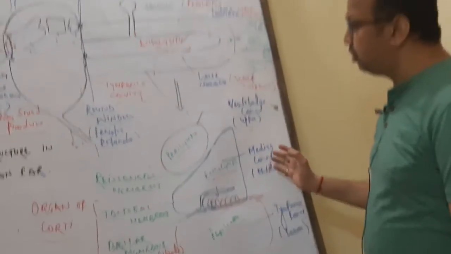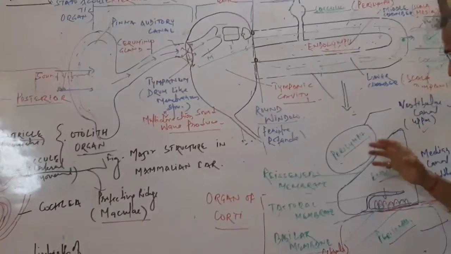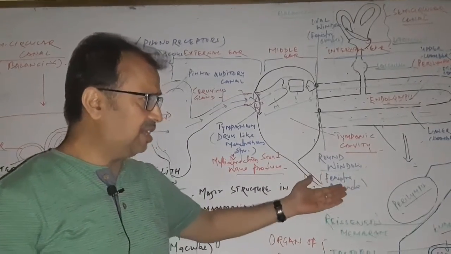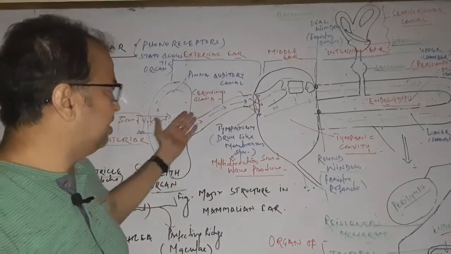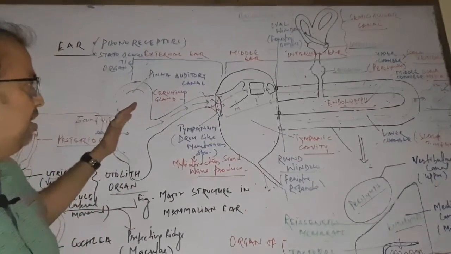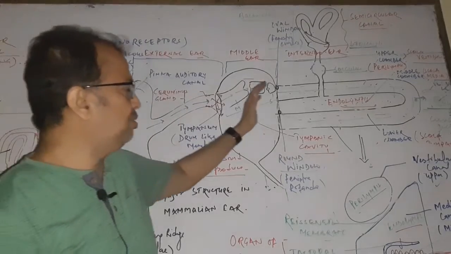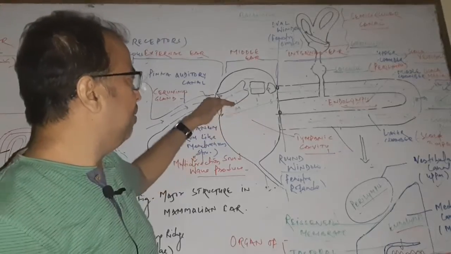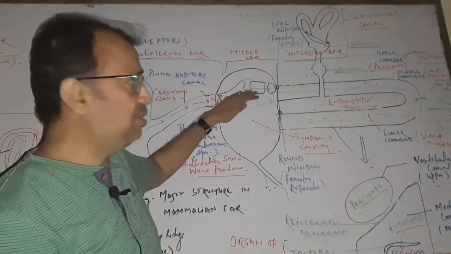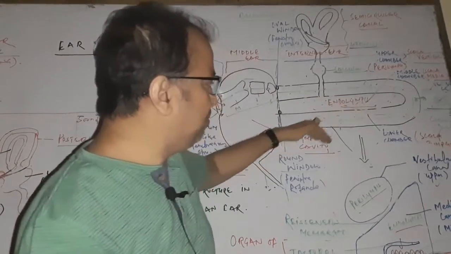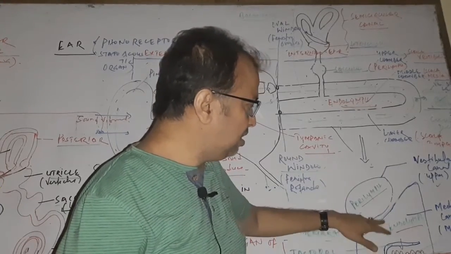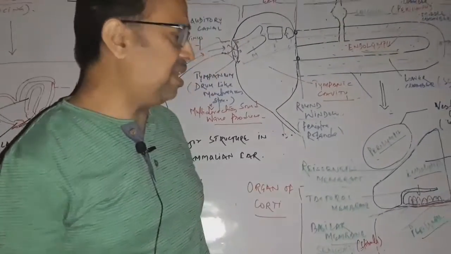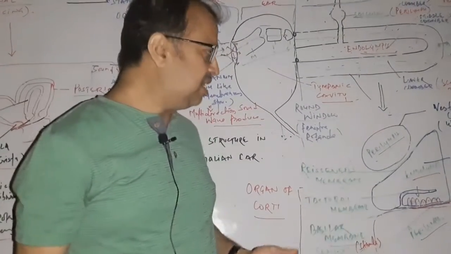So during the hearing process, the external ear receives the sound vibration and it goes to the internal ear through the middle ear via three ossicle bones. The sound waves first stimulate Reissner's membrane, then the basilar membrane, which has the sensory cells.